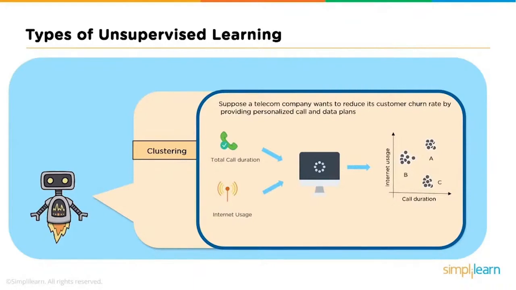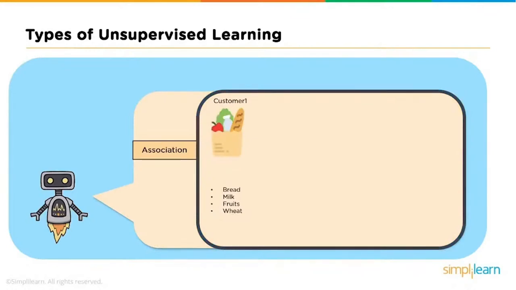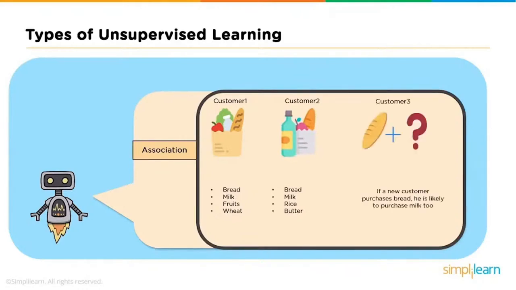Now let's understand association with another example. Let's say customer 1 goes to a supermarket and buys these products, say bread, milk, fruits, wheat. Then customer 2 goes and buys bread, milk, rice and butter. Now, when customer 3 goes and buys bread, it is highly likely that he will also buy milk. Hence, relationship is established based on customer behavior and recommendations are made.